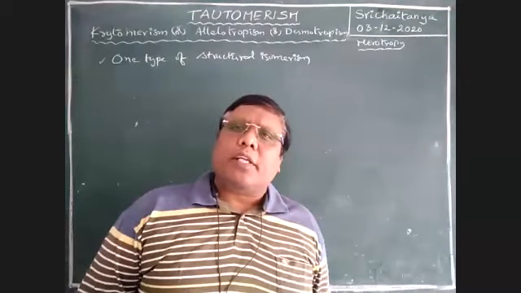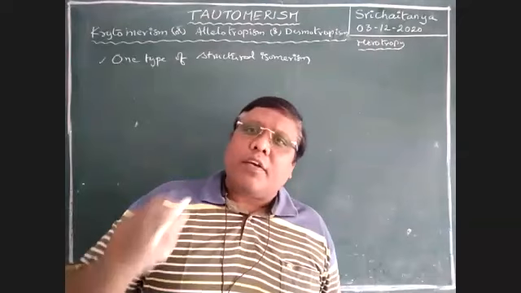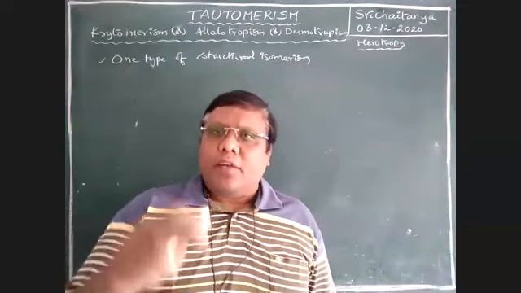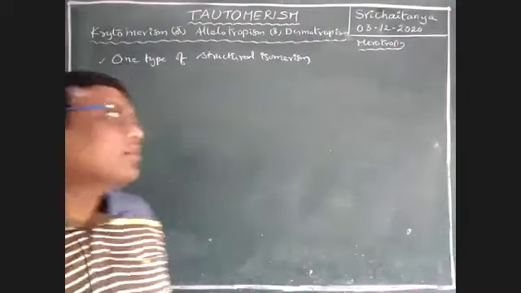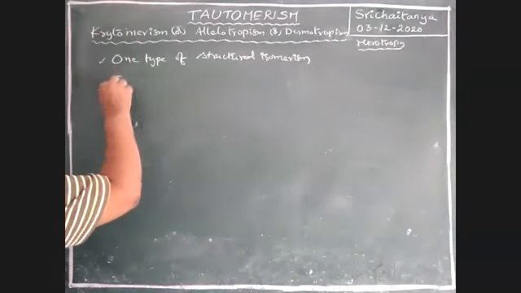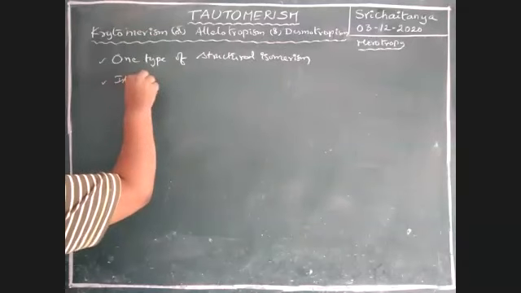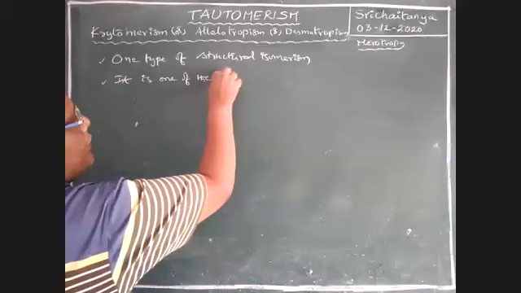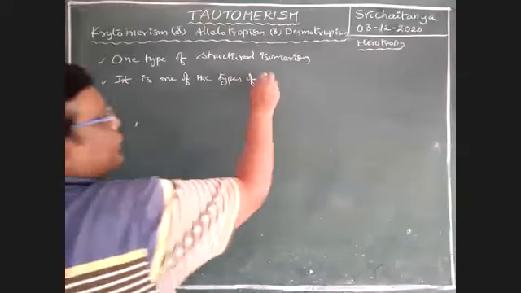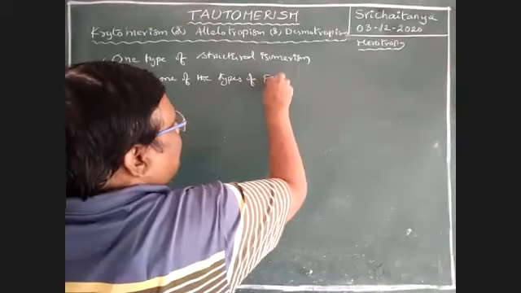So it is one of the types of functional isomerism. Very, very important. Here also the functional group is changed.